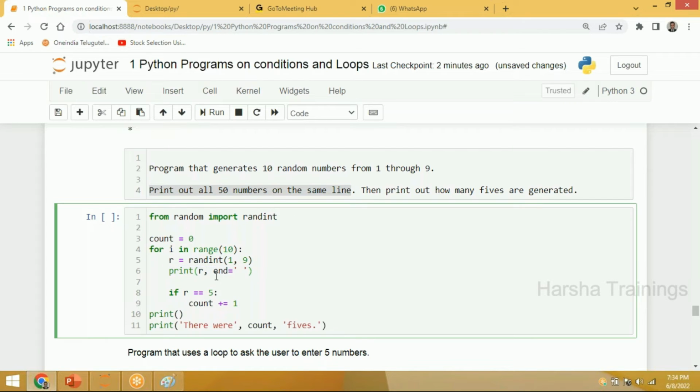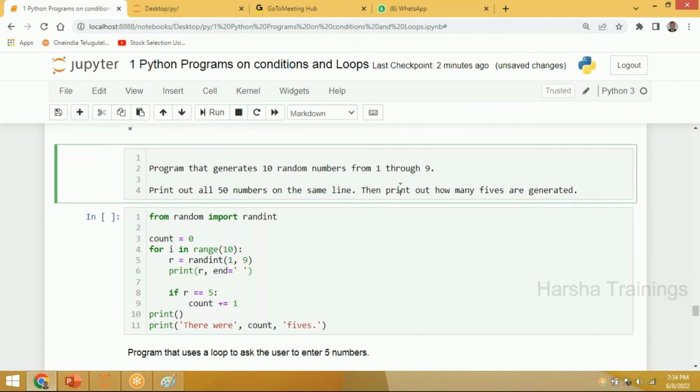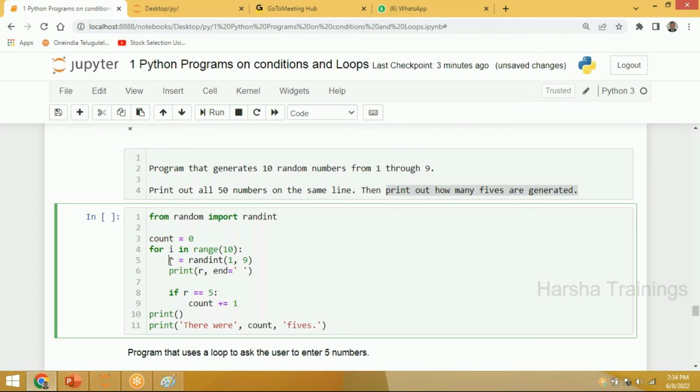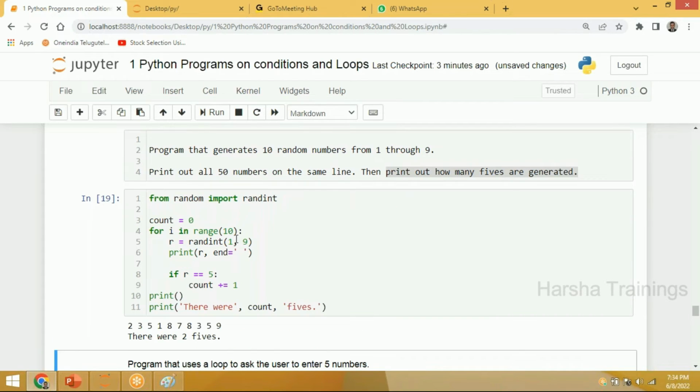In order to print in one line, I should use a comma and end equal to single quotes. Now I have one more condition. Print out how many are 5s. If a number is generated, I'm asking if r double equal to 5, and I'm incrementing a counter. Initially, I have taken 0. Whenever I get 5, I'm incrementing the count by 1. That's it. My job is done.